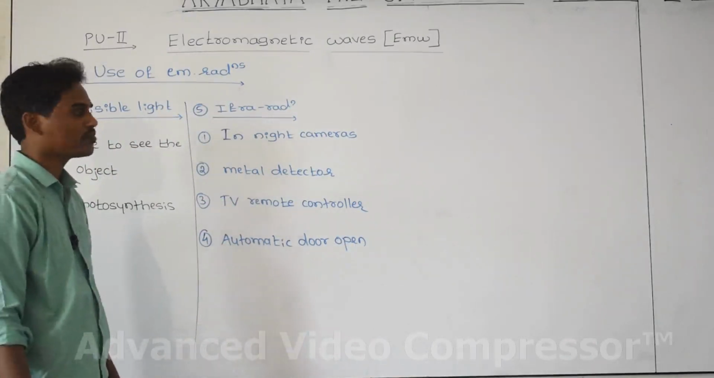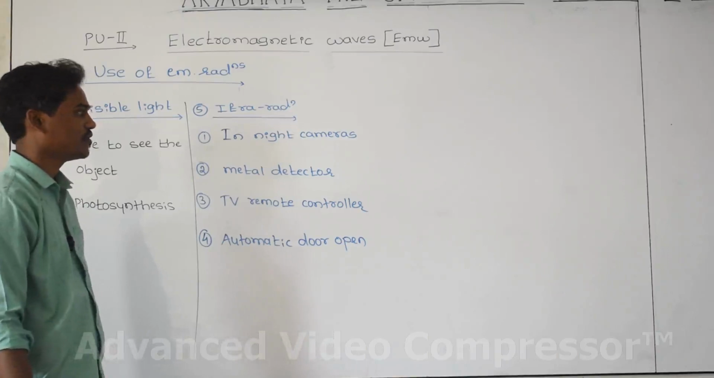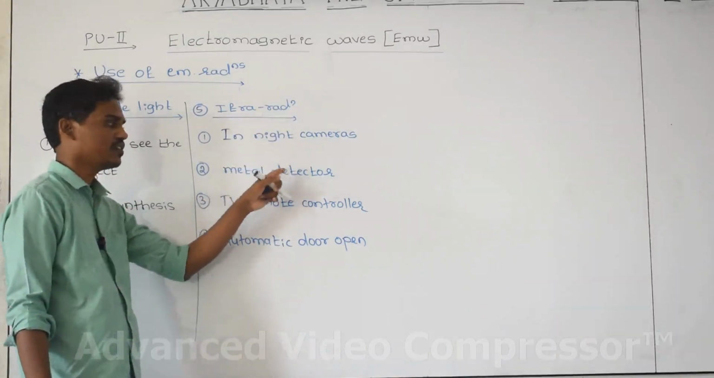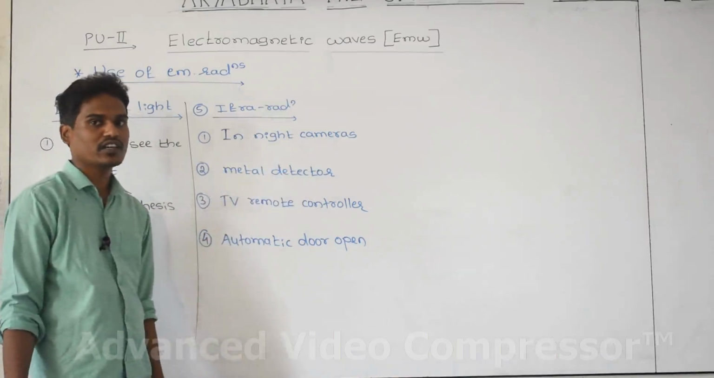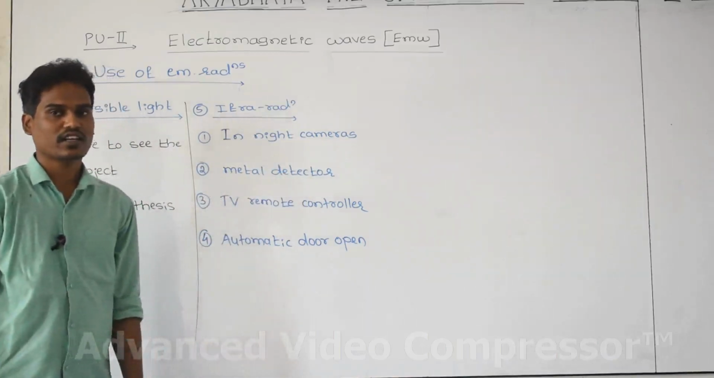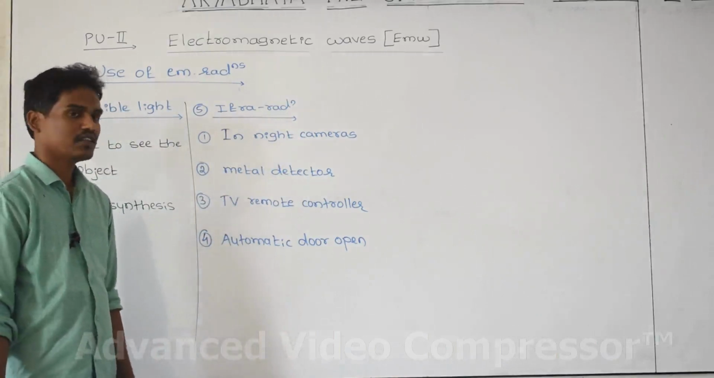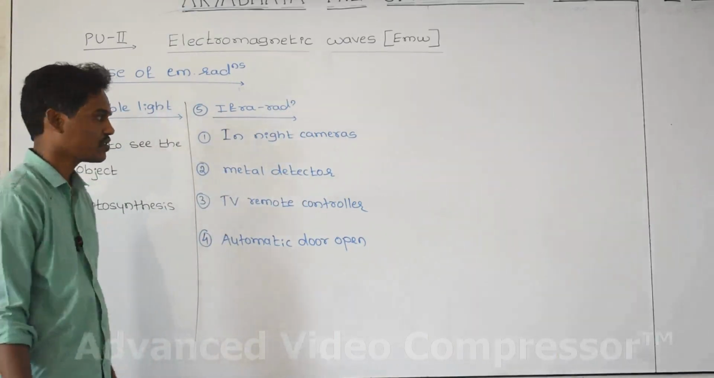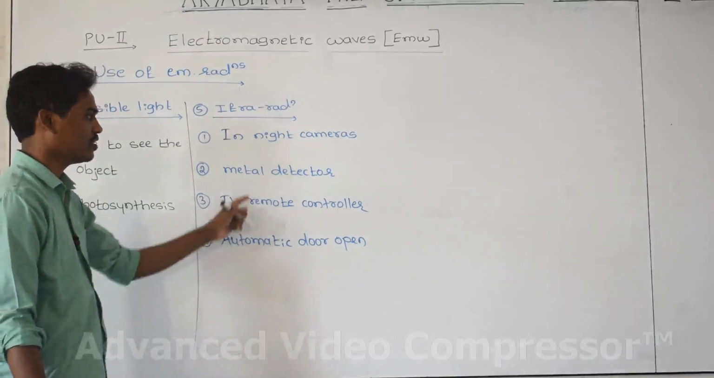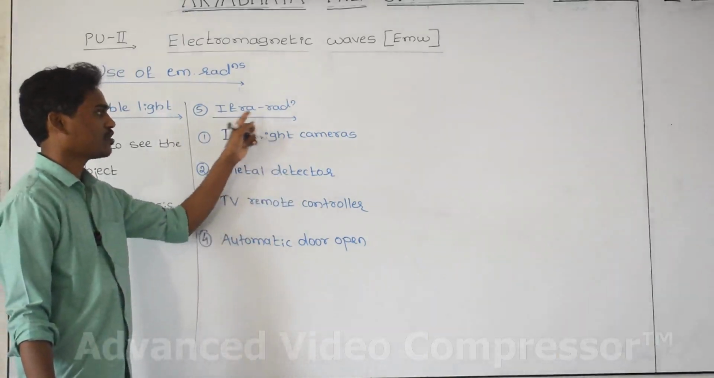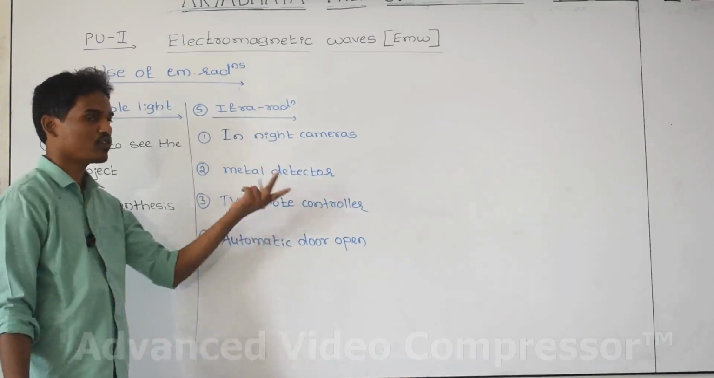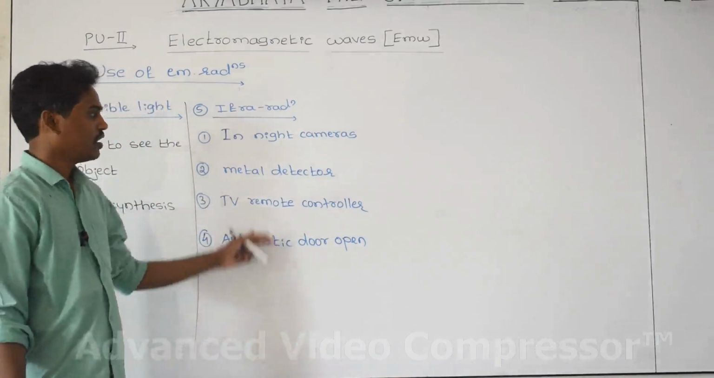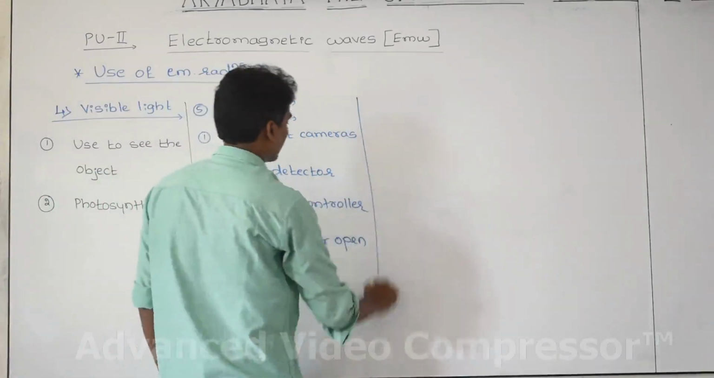During the shooting of a movie at night time, we are going to use night cameras. In night cameras, which radiation? Infrared. And while entering stations like an airport, they use one instrument to check whether you are carrying dangerous materials, called a metal detector. In the metal detector also they are using infrared radiation. And the TV remote controller, as you know very well, and automatic door opening. These are the uses of infrared radiation.